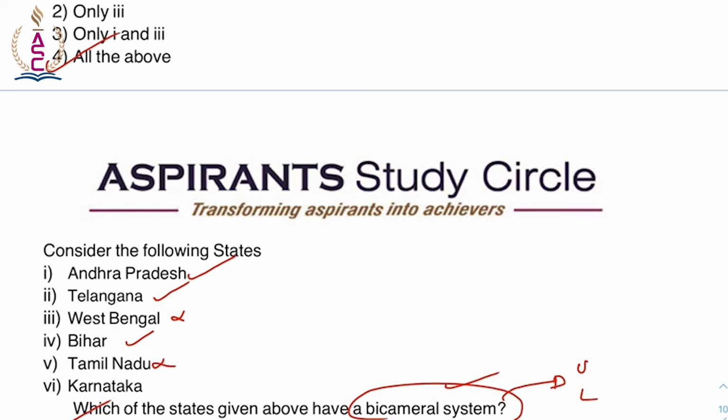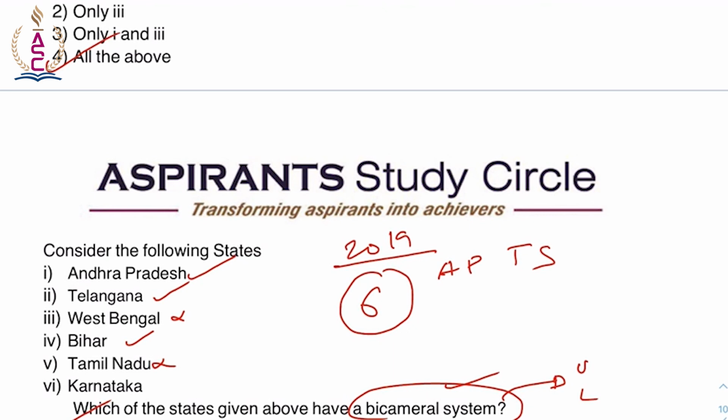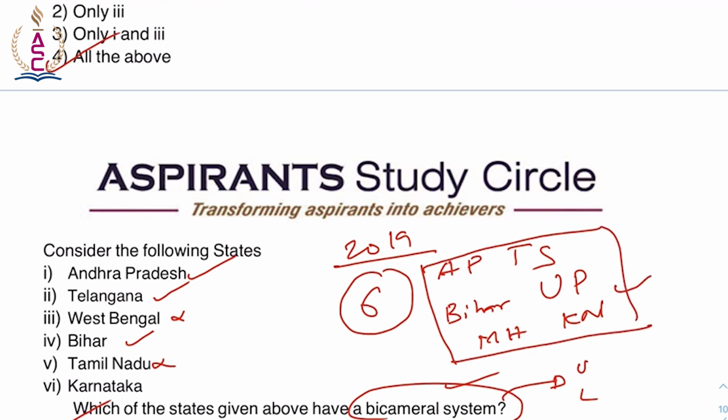So what are the states? Andhra Pradesh, Telangana, total 6 in number till 2019. So it is Andhra Pradesh, it is Telangana, and then we have Bihar, we have UP, Uttar Pradesh, we have Maharashtra, and then we have Karnataka. So these are the 6 states that have bicameral legislature.